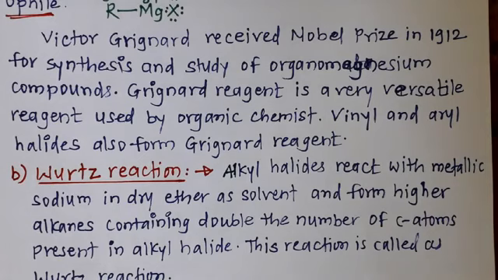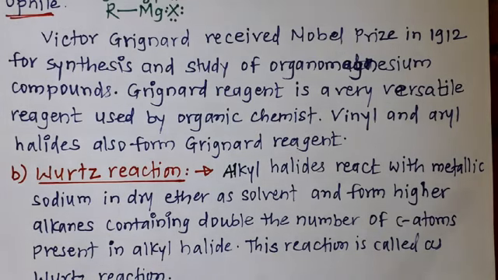The next reaction is the Wurtz reaction.